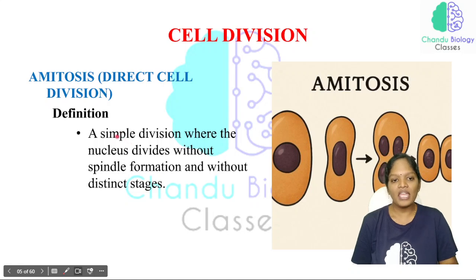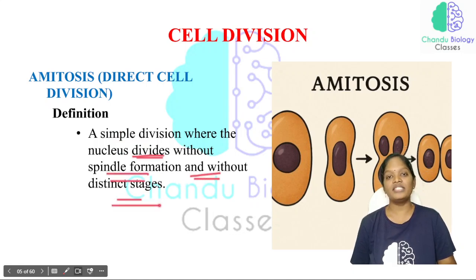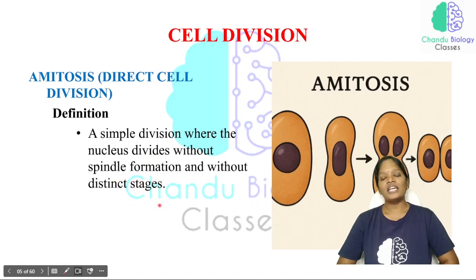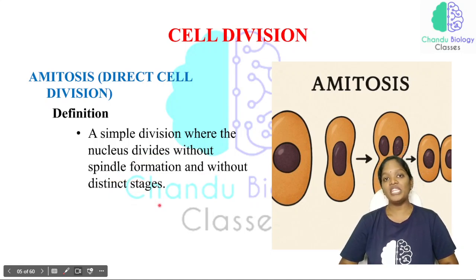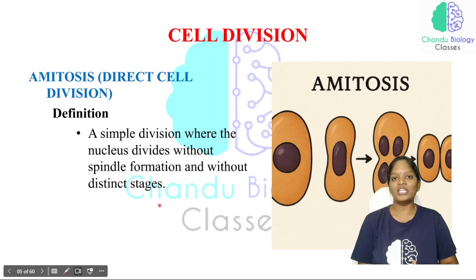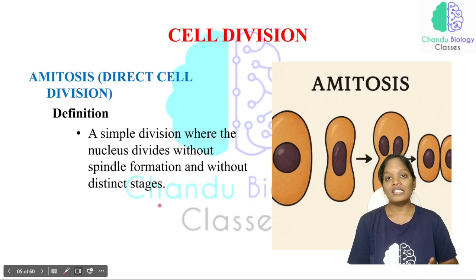This amitosis is a simple cell division where a nucleus divides without spindle formation, without distinct stages. In yesterday's class we discussed the importance of spindle fibers, and we also studied spindle fibers and microtubules while discussing the cytoskeleton.